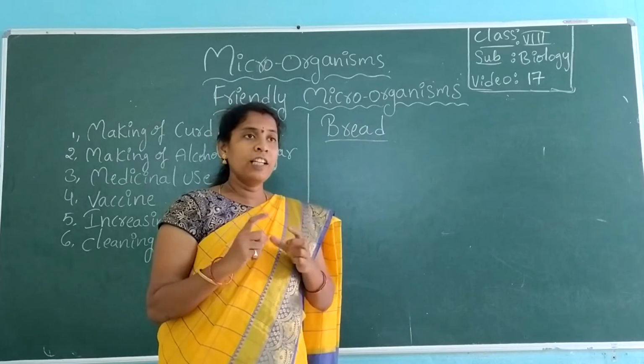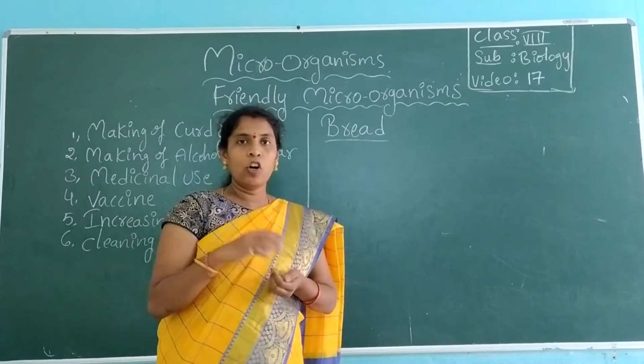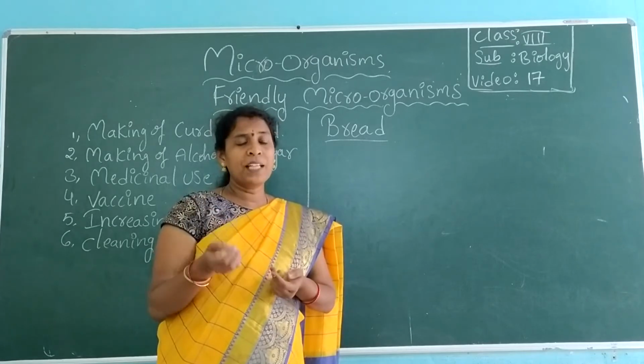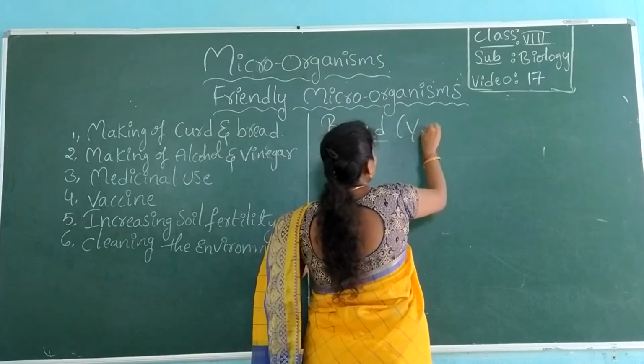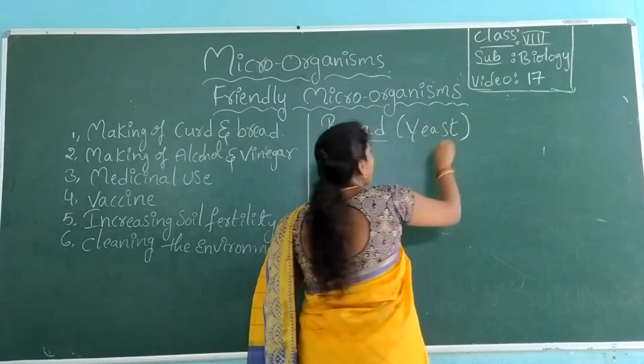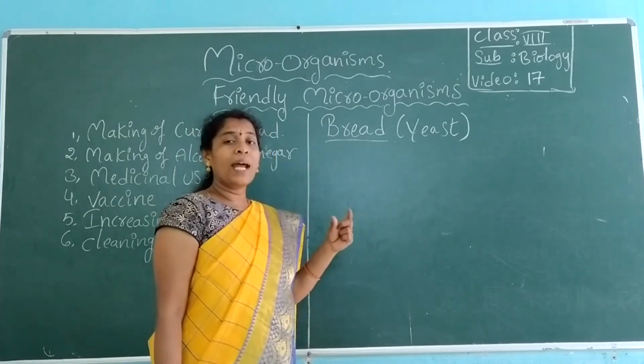But generally when you prepare a dough, it is not much porous and not pliable. Then how does it become porous and pliable? When you add a microorganism to it, called yeast, the bread becomes porous.